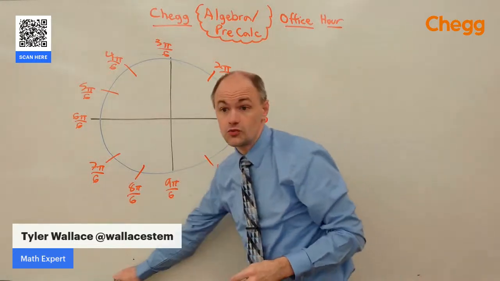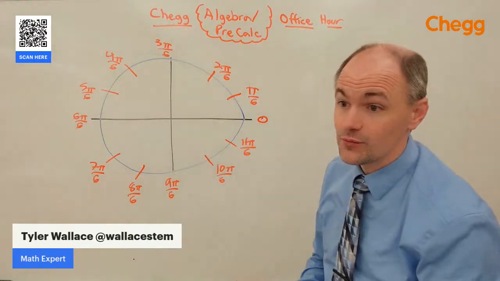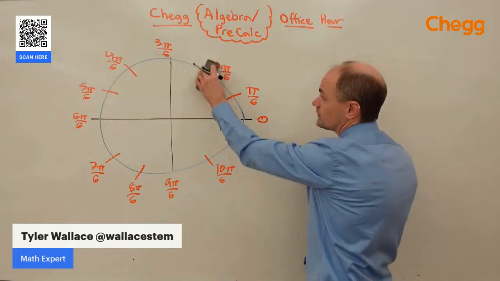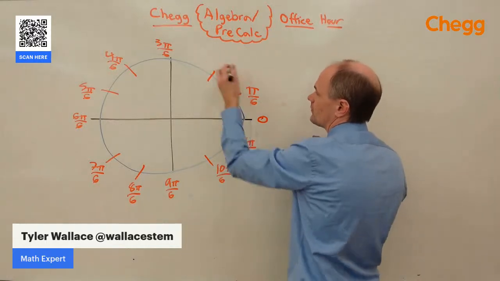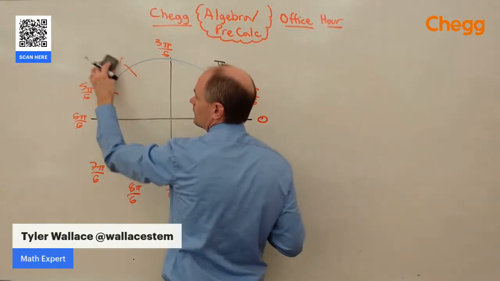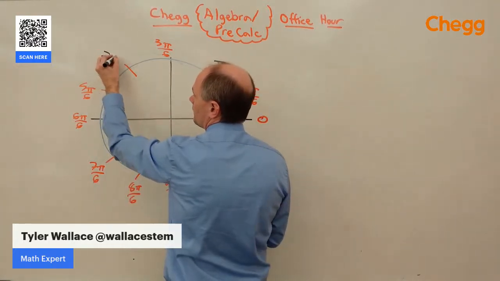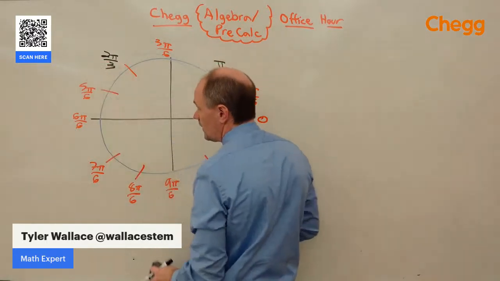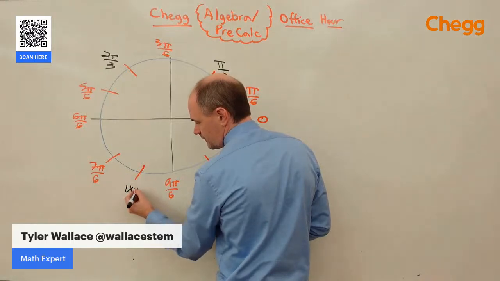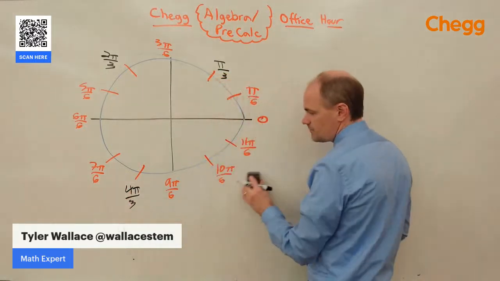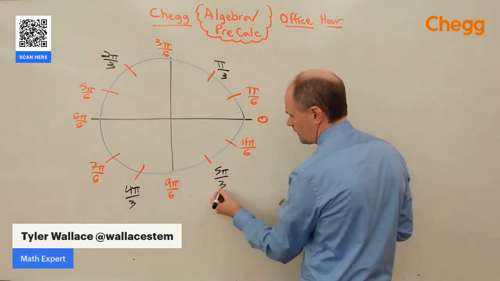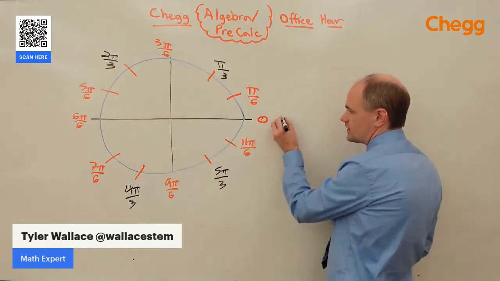Now, some of those do reduce. So let's go ahead and reduce the ones that reduce. 2 pi over 6, I can divide by 2. That's going to be pi over 3. 4 pi over 6, I can divide by 2. That's 2 pi over 3. 8 pi over 6, I can reduce by 2. That's going to be 4 pi over 3. 10 pi over 6, I can reduce. That's 5 pi over 3. And then I guess this is technically 2 pi.